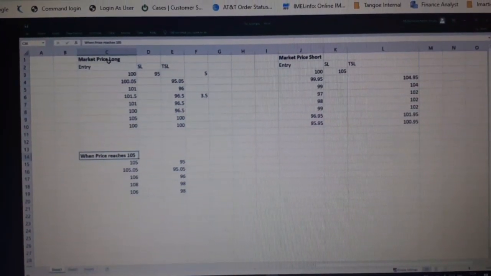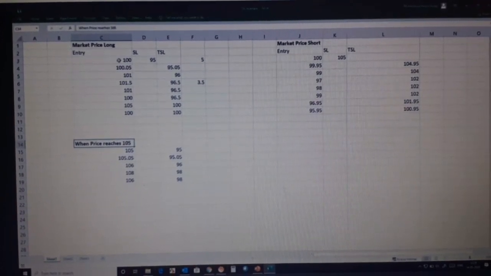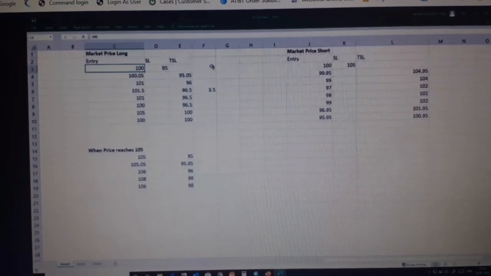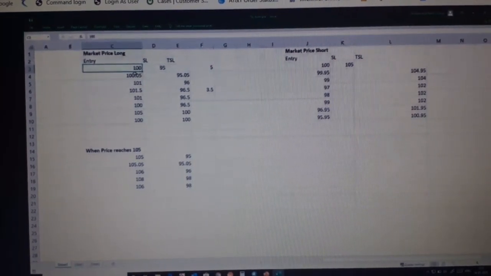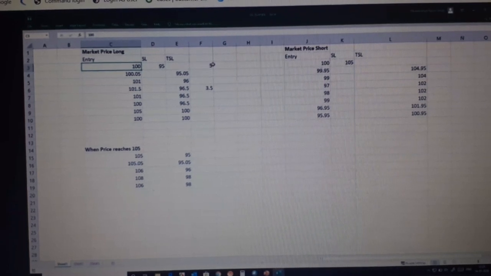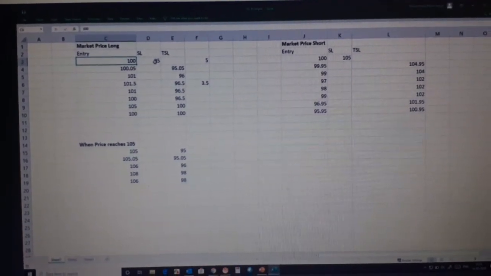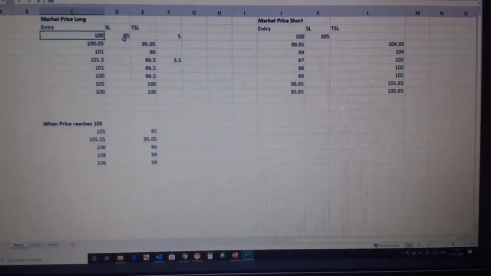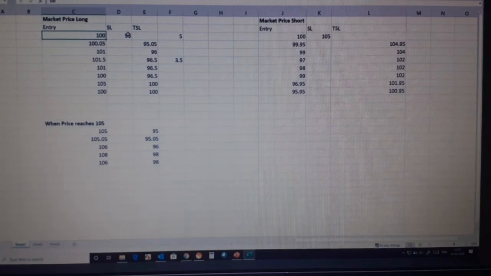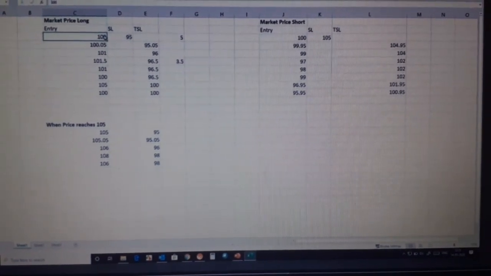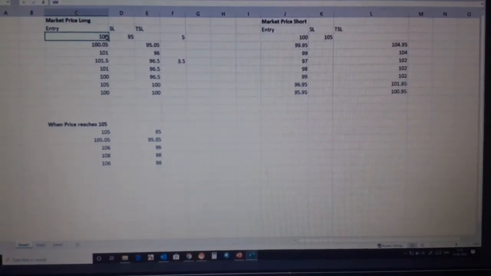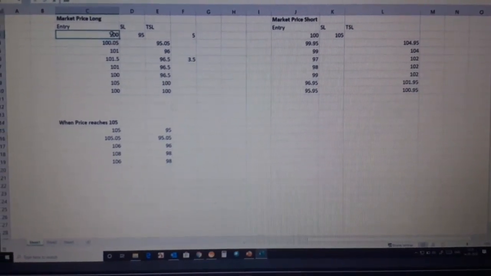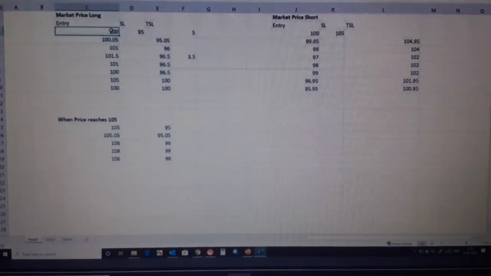So let us suppose that I select this market price. My entry is at 100. My stop loss is at 95. So the difference is 5 rupees. This is my initial stop loss that I put my trade with. Now the price comes to the stock and it gets triggered at 100. Now I'm into the trade.